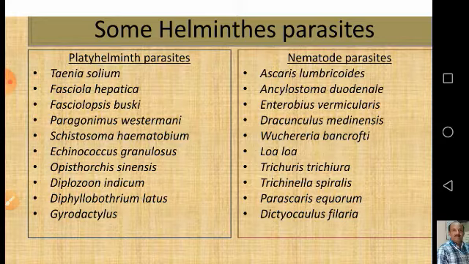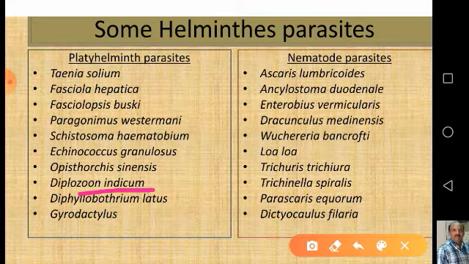Then some of the helminth parasites bore through the skin. They pierce the skin and then enter. For example, cercaria of blood flukes like Schistosoma penetrate the human body through the skin from water of rivers, canals or tanks. Then some of the helminth parasites enter by direct contact, like the larvae of the gill-inhabiting external parasite Diplozoon. Here you can see Diplozoon indicum, which fixes onto the gills on hatching from the capsules.